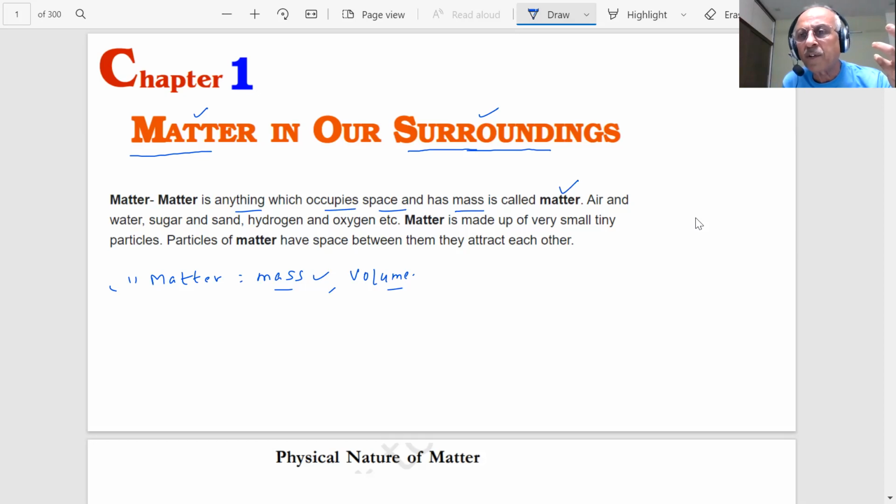That is our definition of the matter. So many examples we have given you, which you are experiencing. The important point to mark here is mass and volume. So students, while you are studying, you will keep the notebooks ready. You will keep colored pens ready with you, and you will always make your own notes.